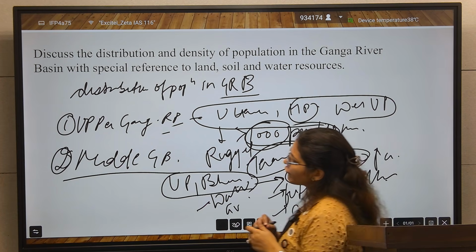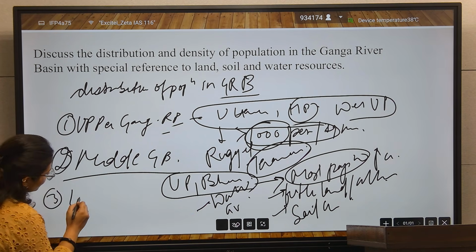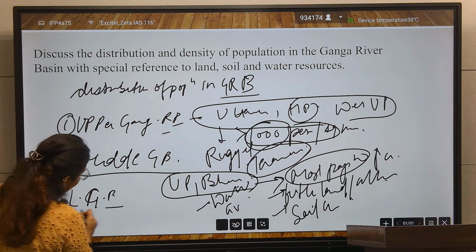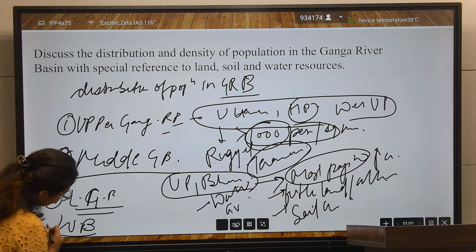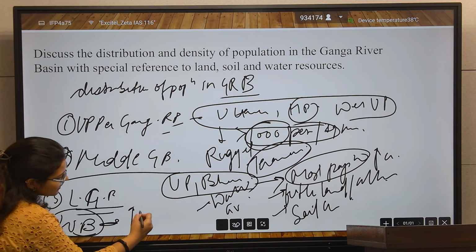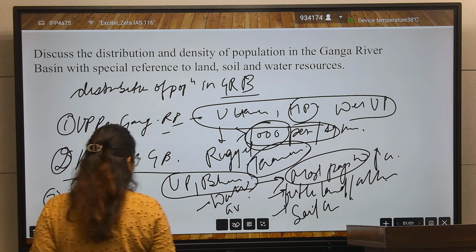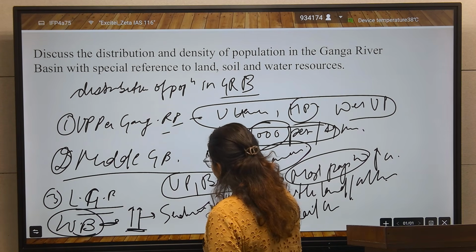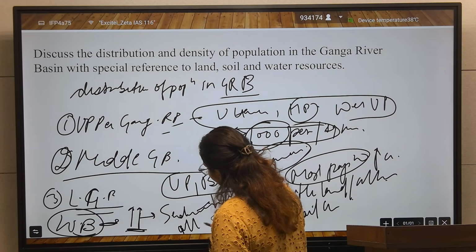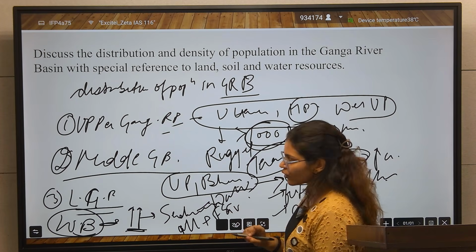After that, the lower Ganga basin, where West Bengal comes. Here the population density is very high. Why is this very high? Because there is sediment accumulation, and there is fertile soil also.